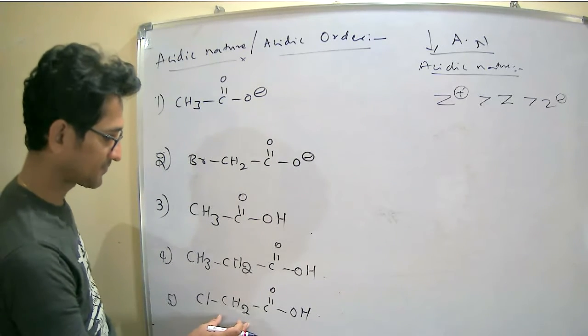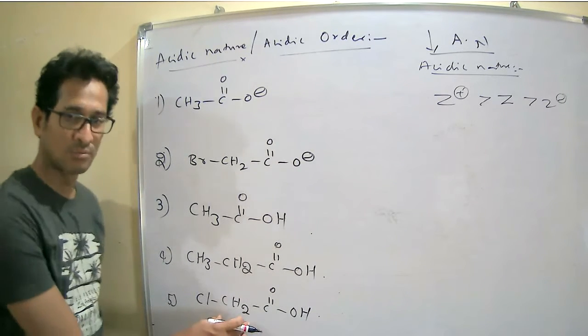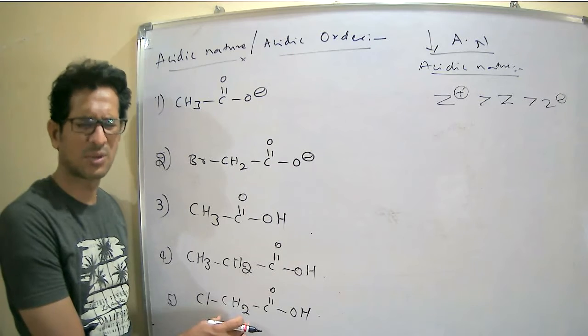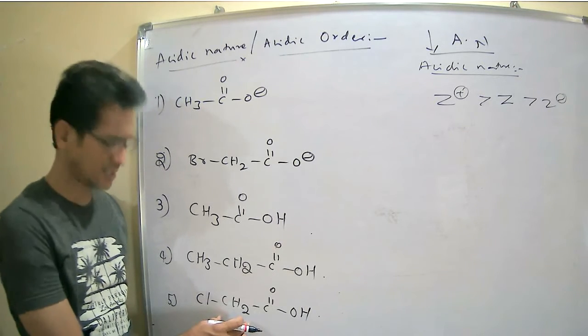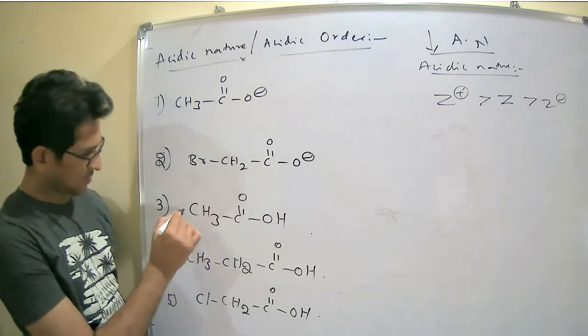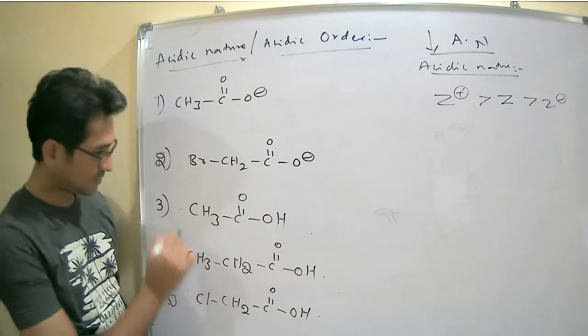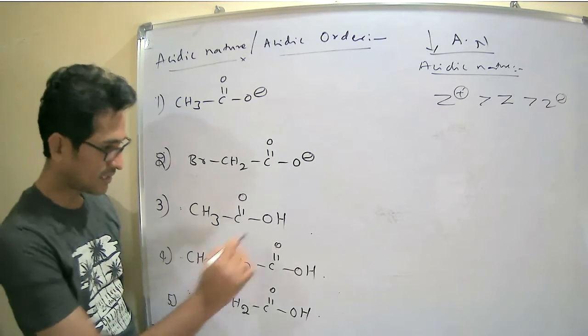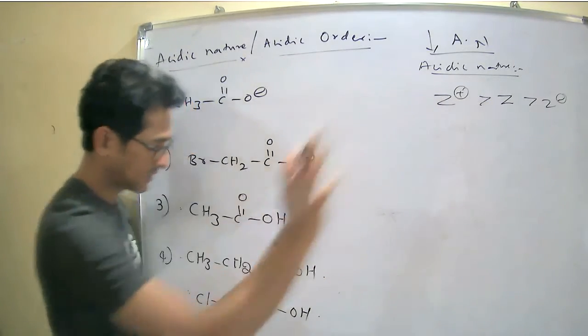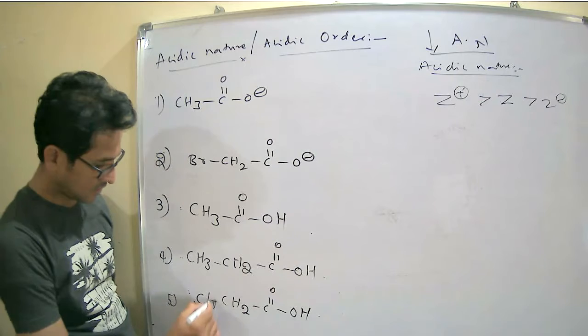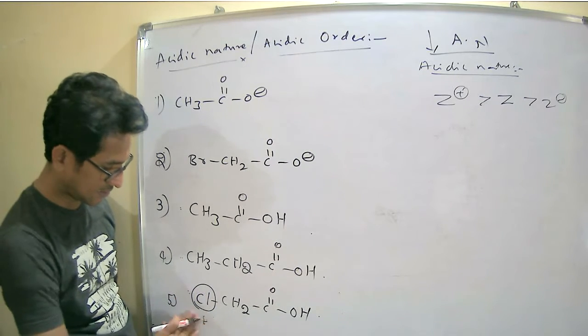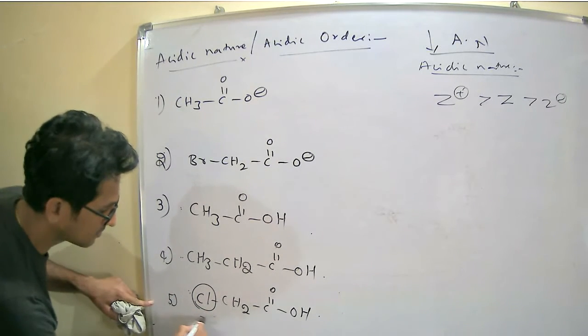Among these, which is more acidic in nature? Just observe 3, 4, 5. These are the neutral compounds, Z for example. Here it is having an electron withdrawing group.